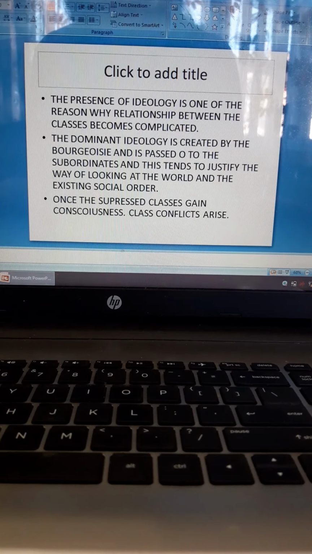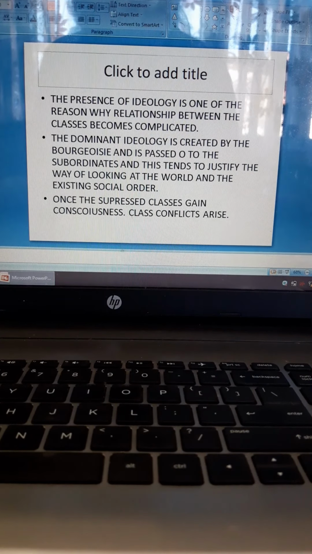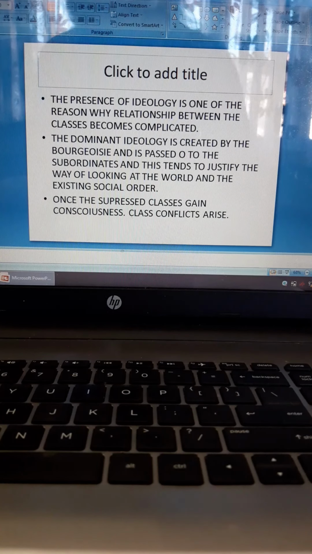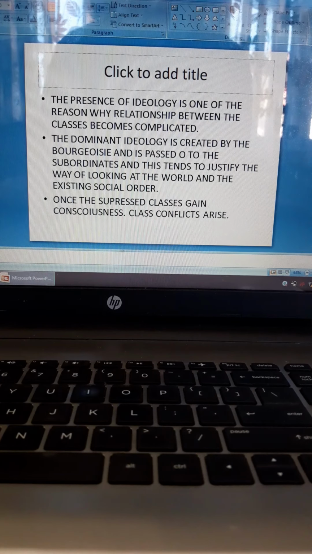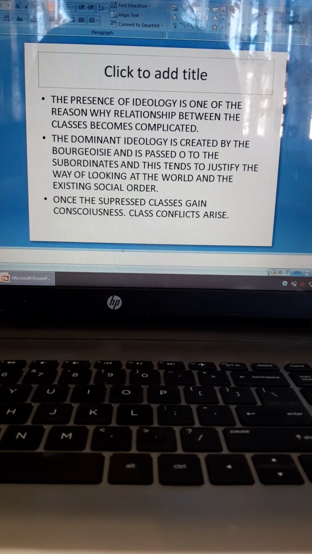So the presence of ideology is one of the reasons why the relationship between the classes becomes complicated. Ideology means ideas, okay, knowledge. So in a society where there is the working class and the owner class, the haves, who do you think will develop knowledge, or who do you think will develop ideology? Not the working class, it will obviously be the capitalists, the owners, the bourgeois, who will create ideologies, okay, ideas. So these ideologies are passed down to the society, to the workers, and we tend to believe everything that the system tells us, okay.